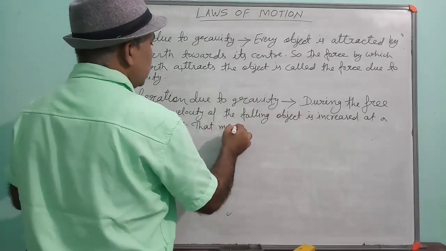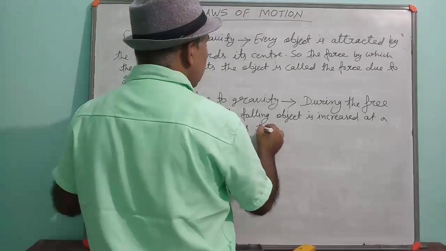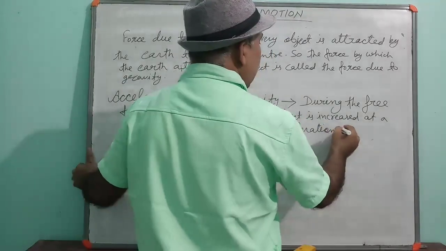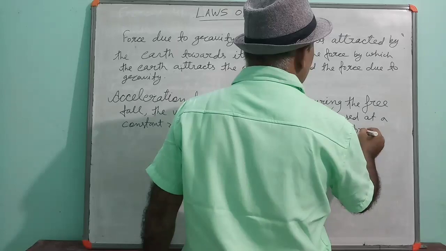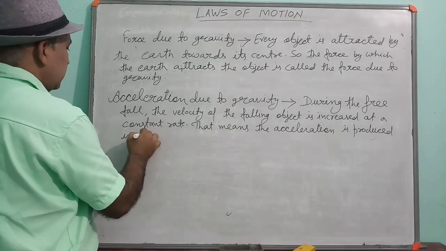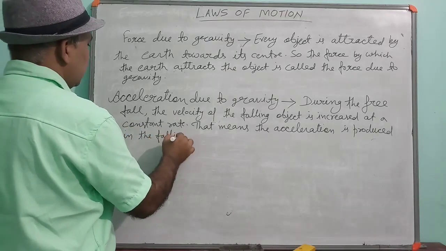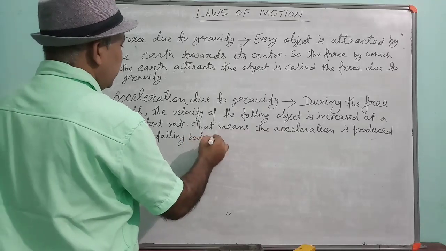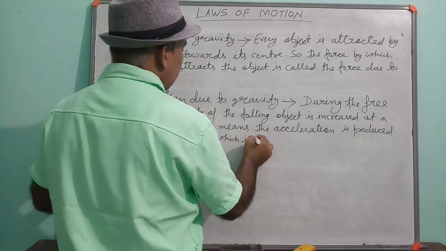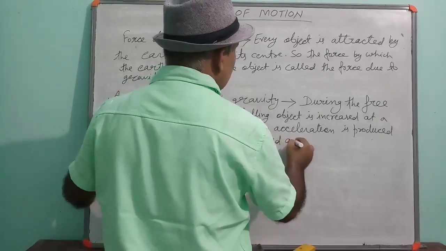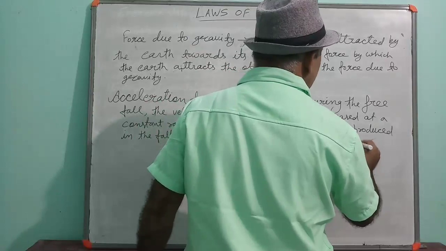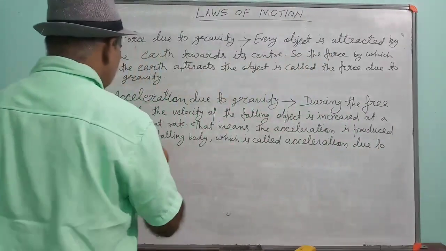That means the acceleration is produced in the falling body, which is called acceleration due to gravity.